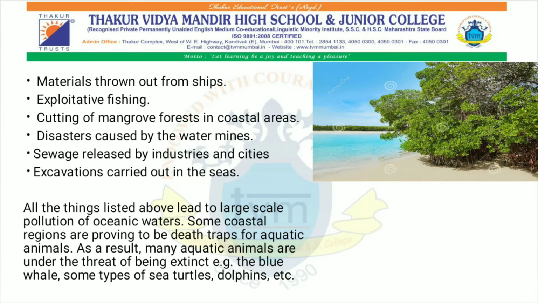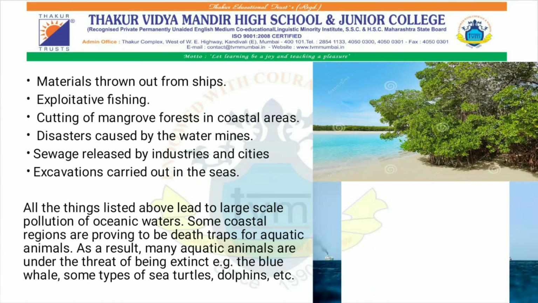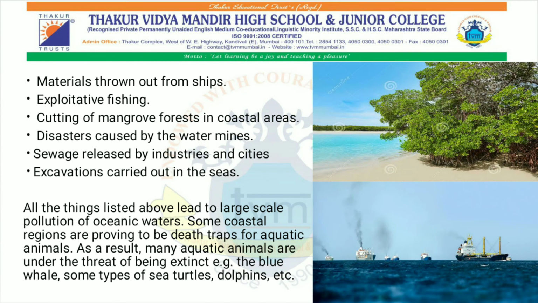Now disasters caused by water mines, and sewage released by industries and cities are other problems related to ocean water and pollution. All these things listed above lead to large scale pollution of oceanic waters, and some coastal regions are proving to be death traps for aquatic animals.